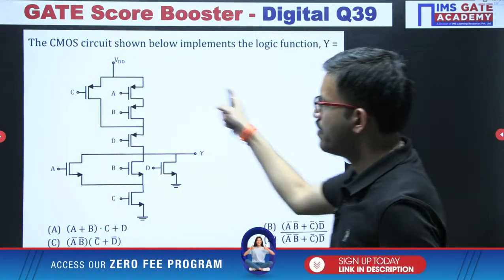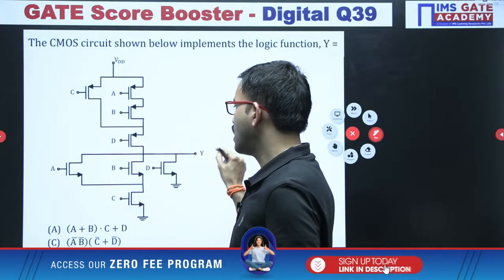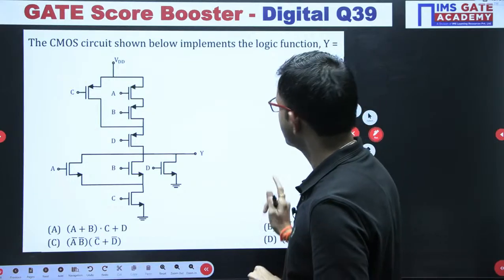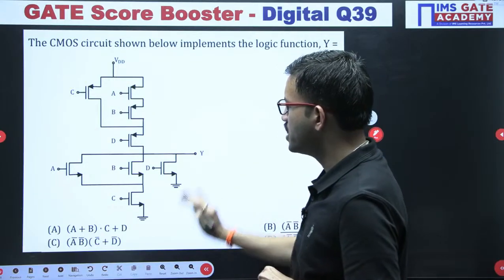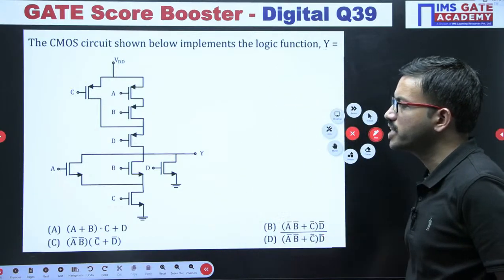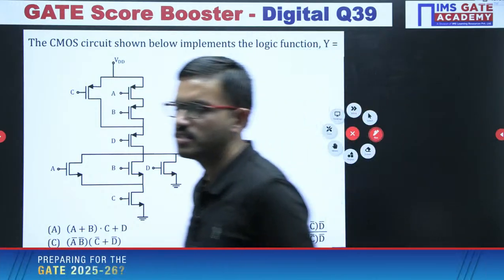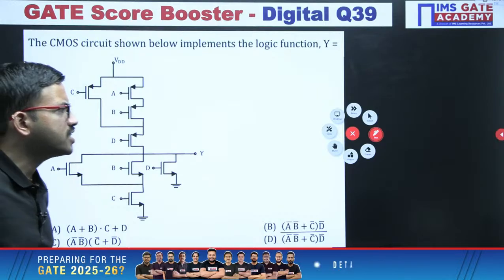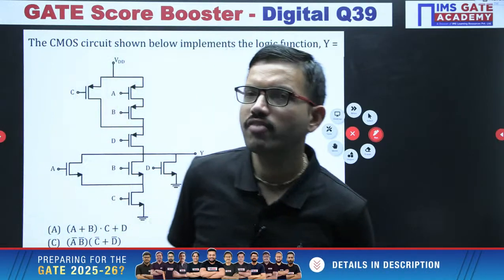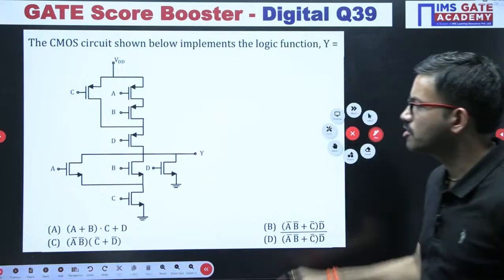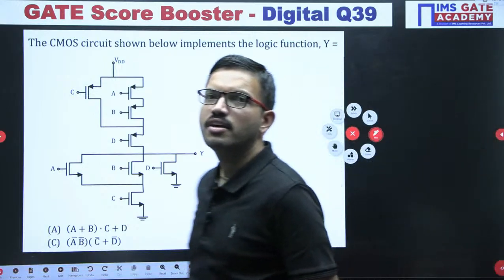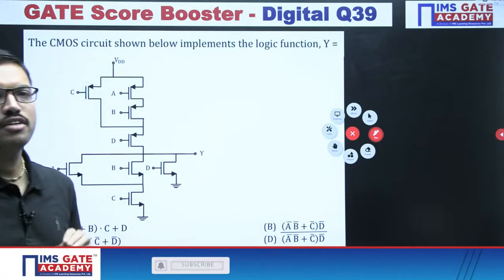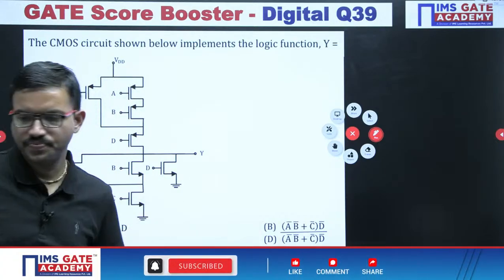So here we are having one CMOS circuit. Regarding the output expression, you are having the choices. Here the question is MCQ only. Only one correct option will be there regarding the output expression. All of you give a try. This is a very interesting question. Generally, a few students will make a silly mistake while finding the output expression. I want to check whether you people are able to get the correct answer or whether any of you are still making some silly mistake here.